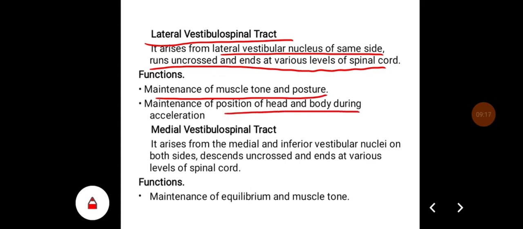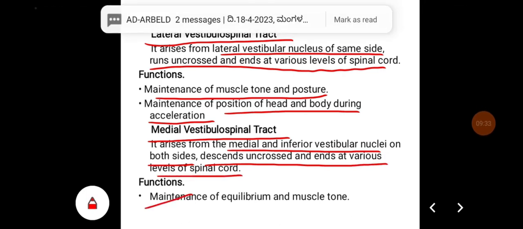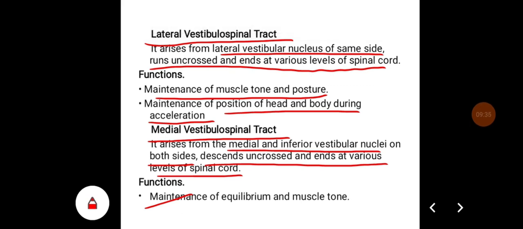and body during acceleration. Whereas medial vestibulospinal tract arises from medial and inferior vestibular nuclei on both the sides, descends uncrossed, and ends at various levels of spinal cord. Their important function is maintenance of equilibrium and muscle tone.